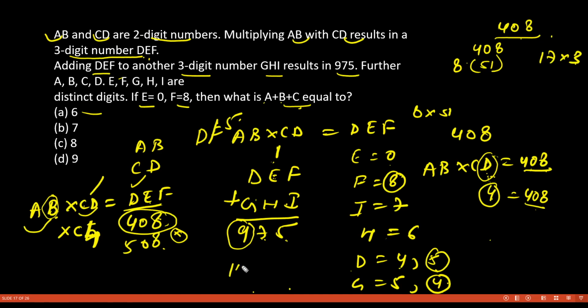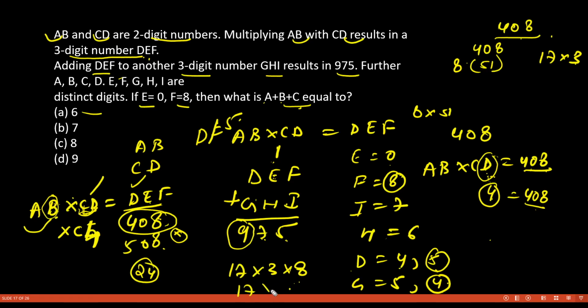So 17 into 3 into 8 gives the factors of 408. Now see, we can't have this B equal to 17. Otherwise, we could have easily done this, CD can be 24. But because B is not equal to 17, we have to find an alternative.